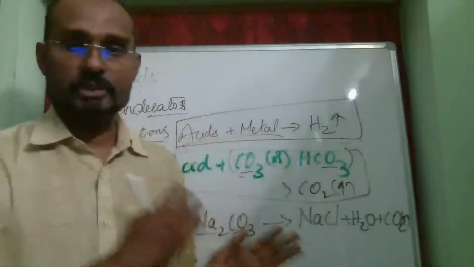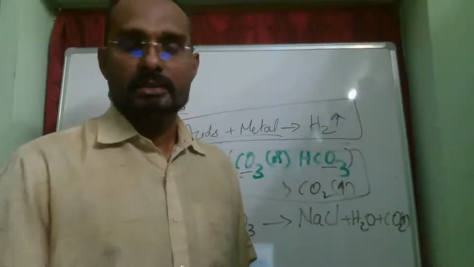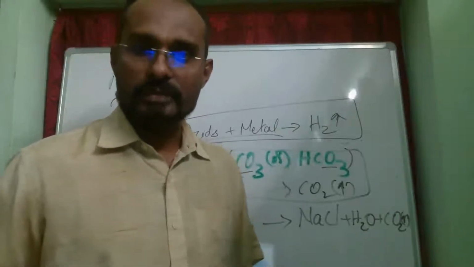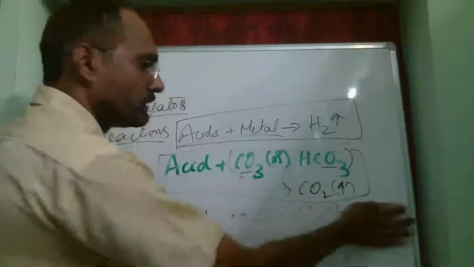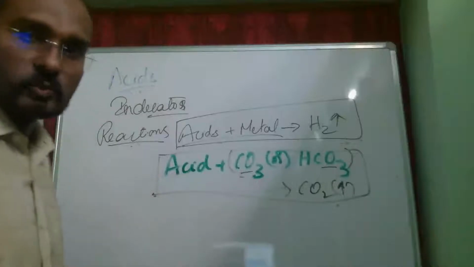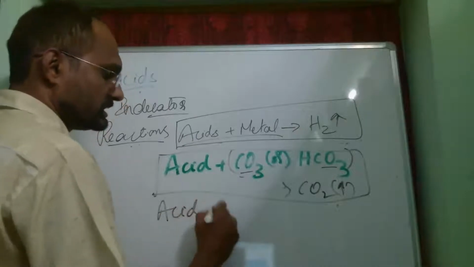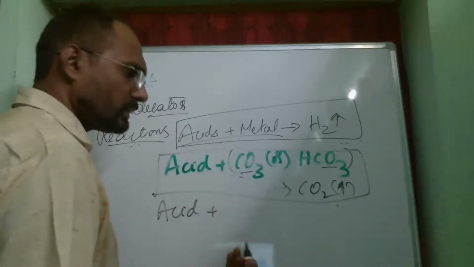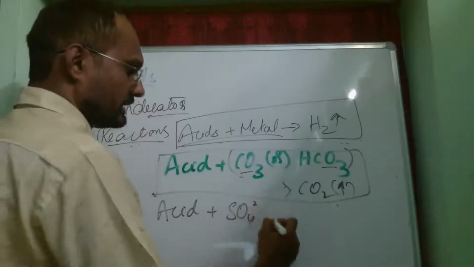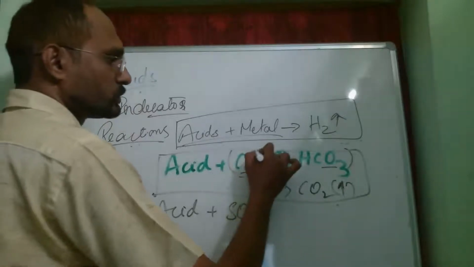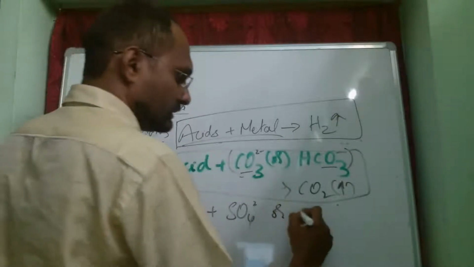So this is about reaction with carbonates and bicarbonates. Now what happens if it is reacting with sulfates and bisulfates? This is not mentioned in NCERT textbooks, but let us discuss. It makes no very big difference. It's almost the same. So acid, when it is treated with sulfates or bisulfates, sulfate is SO4 2 minus, just like CO3 2 minus and HCO3 minus, and bisulfate is HSO4 minus.